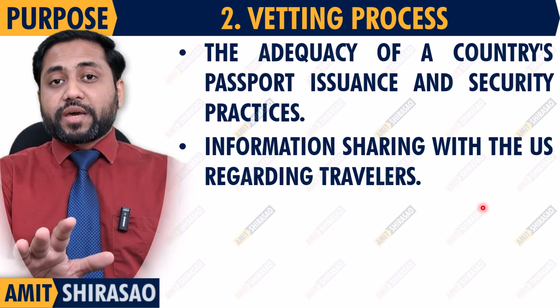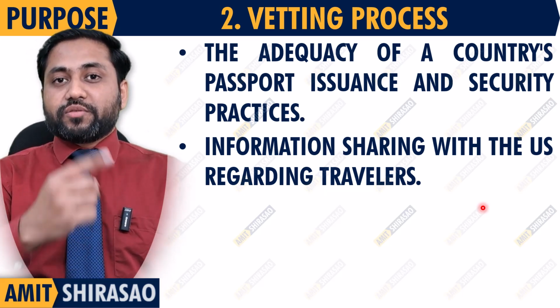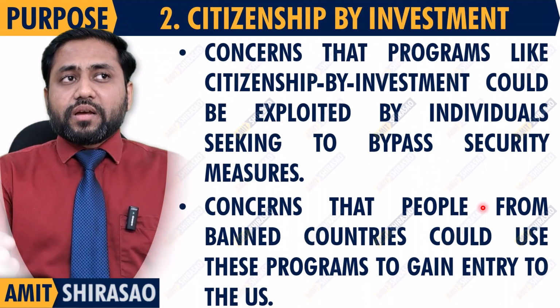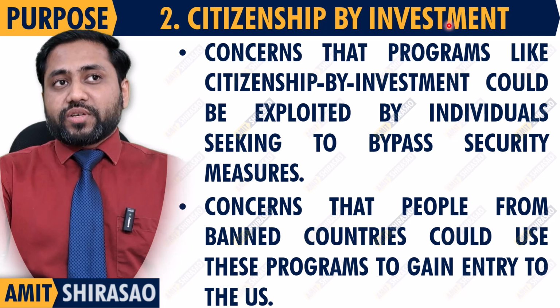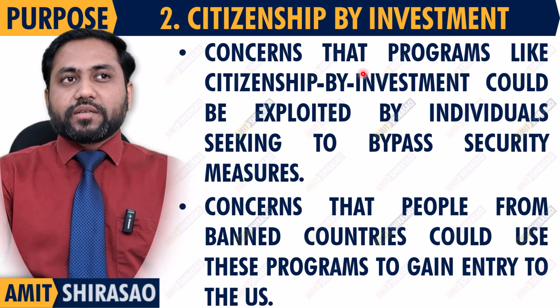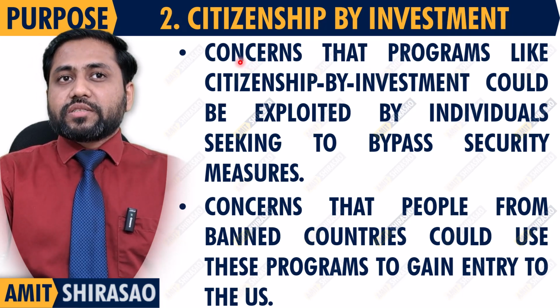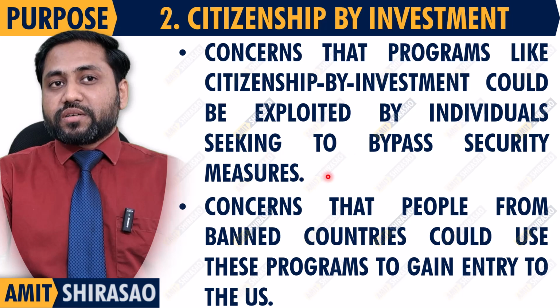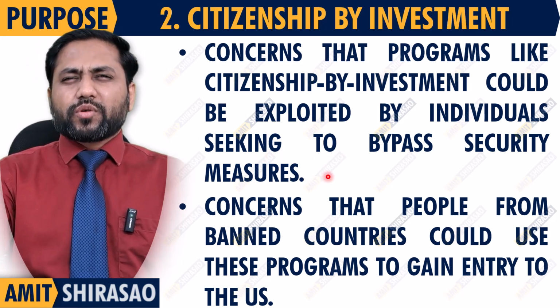Okay, and if this is not happening, then those countries find themselves in the red, orange, or yellow list. And the third thing is citizenship by investment. Here the number is wrong, I'll correct it. Concerns that programs like citizenship by investment could be exploited by individuals seeking to bypass security measures. So basically, what is there is